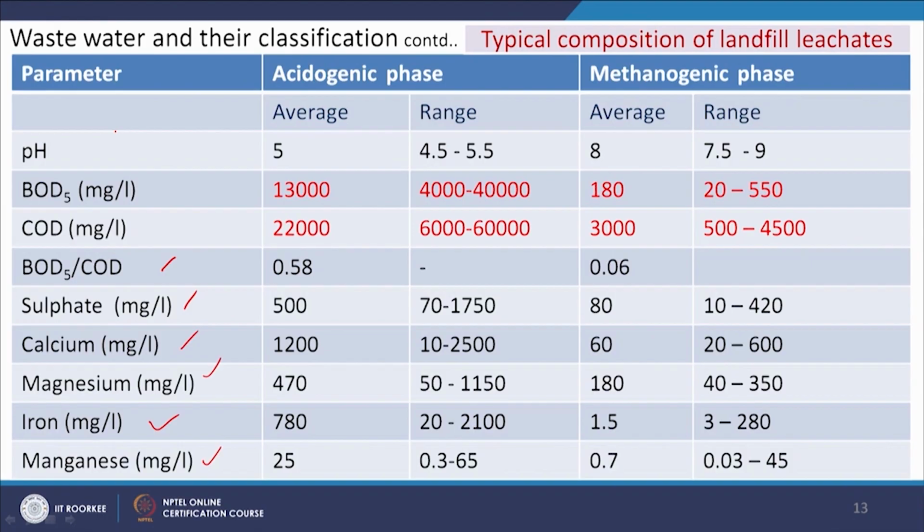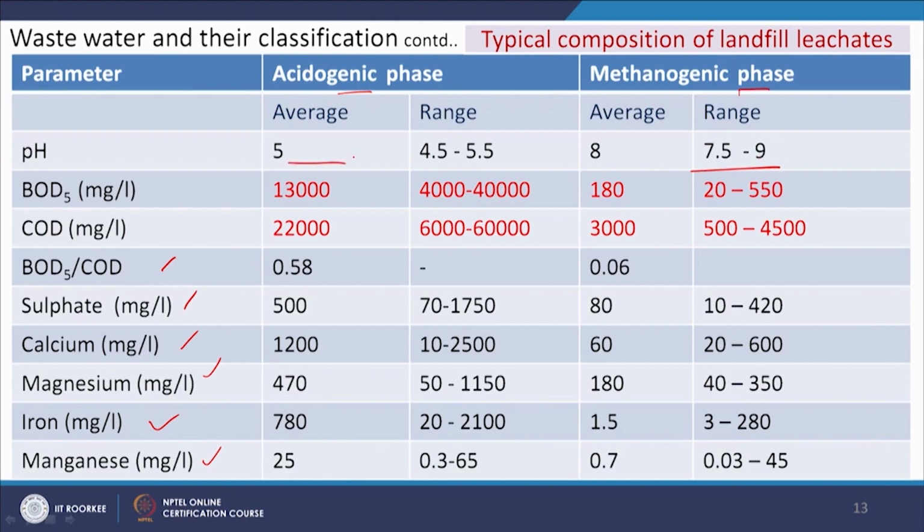So, here we are getting some acidogenic phase and methanogenic phase in case of leaching, or when the organics are in the landfill. Then anaerobic condition prevails. So, the organic compounds are converted into biogas through different steps. The first steps are hydrolysis, acidogenesis, acetogenesis, and then last is your methanogenesis. Methanogenesis takes place at higher pH, but the others are at lower pH.